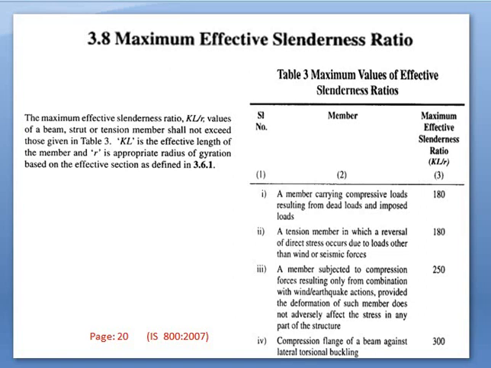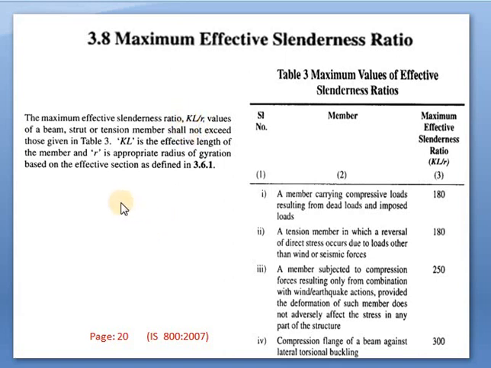So first, in the previous slide we have seen the width to thickness ratio. Now we are seeing the slenderness ratio. What is slenderness ratio? The maximum effective slenderness ratio is given as KL by R. What is this KL? KL is nothing but K into L, capital K into L. That is nothing but the effective length.